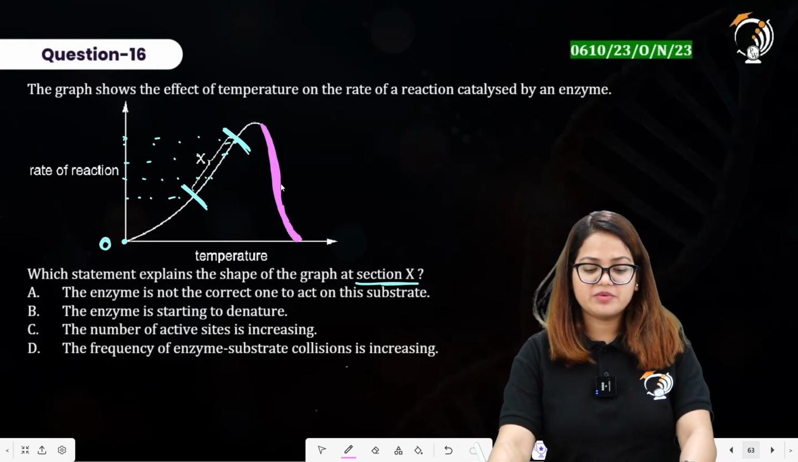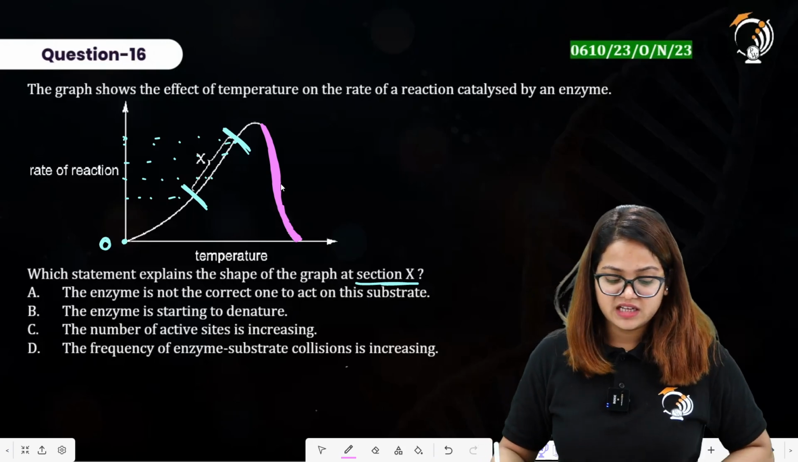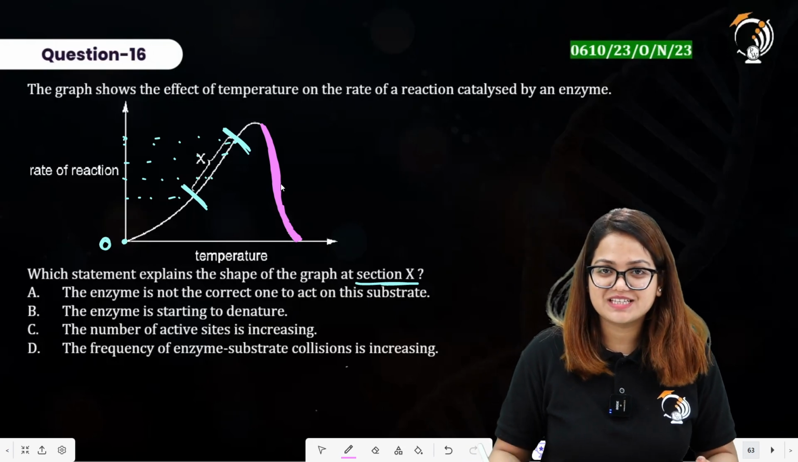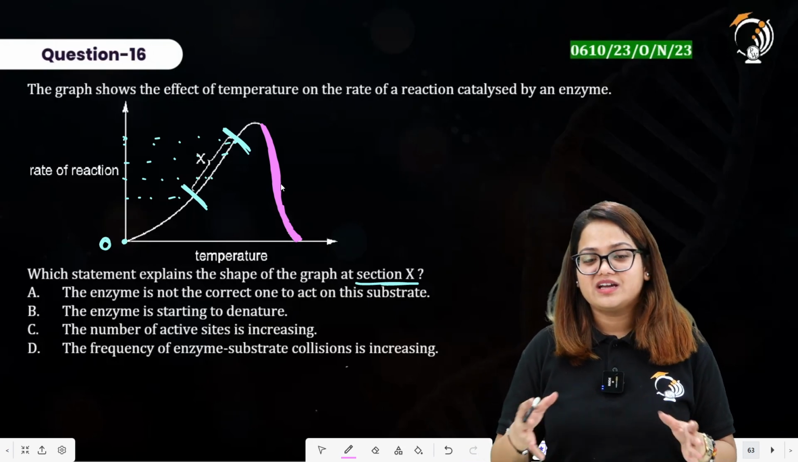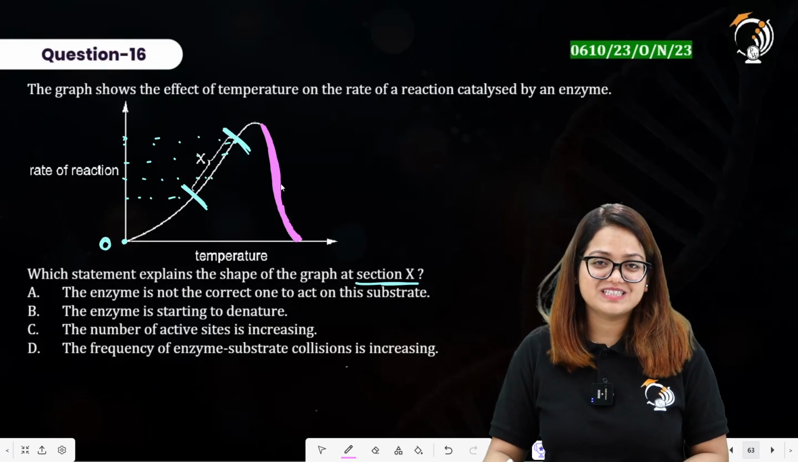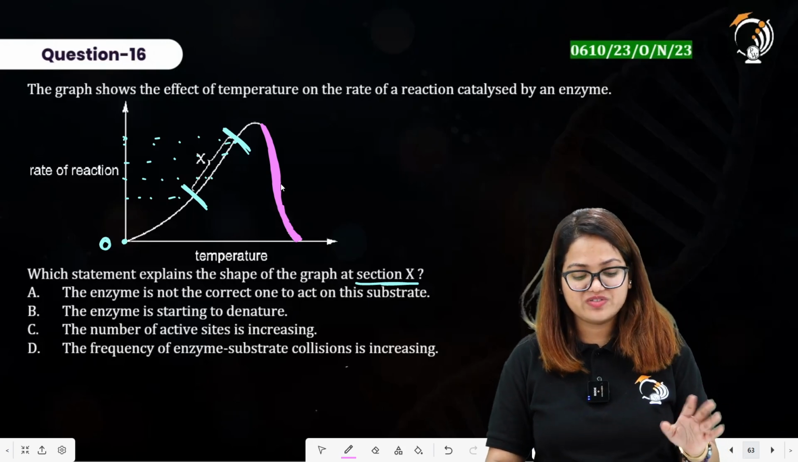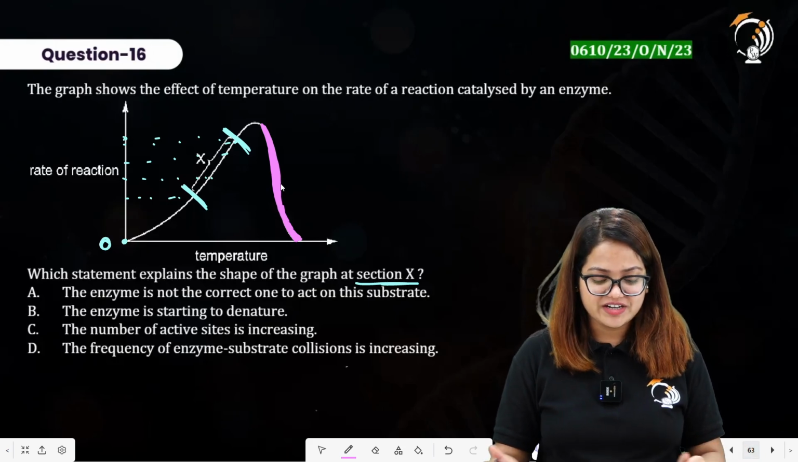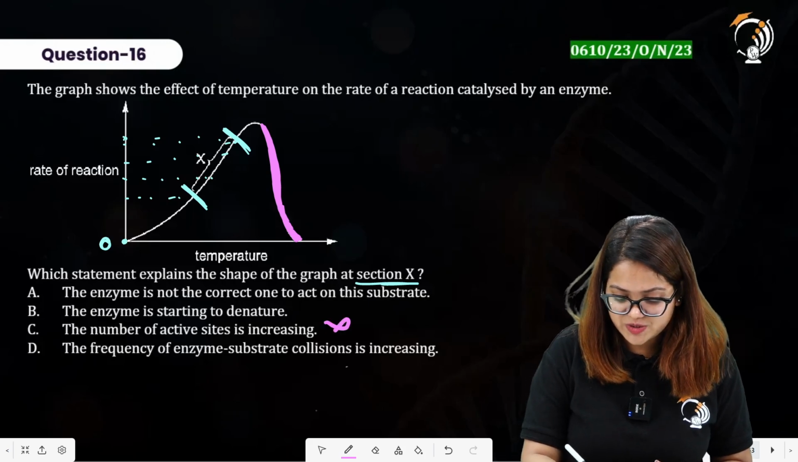Statement C says the number of active sites is increasing. The enzymes are not increasing, actually the rate of reaction is increasing, the rate of the formation of product is increasing. There is no further addition of the enzymes. How can the active site of the enzyme increase? All right, so this is also incorrect.